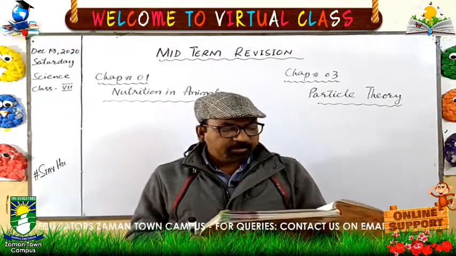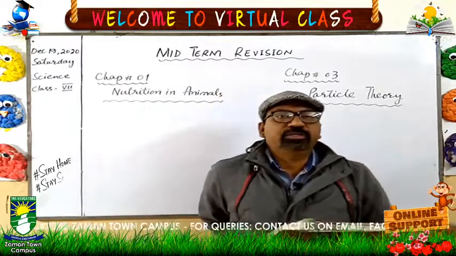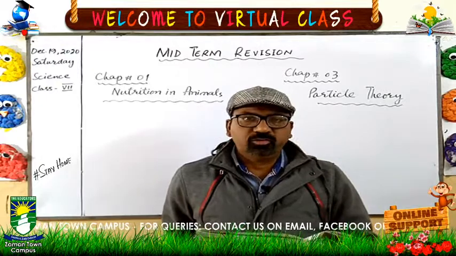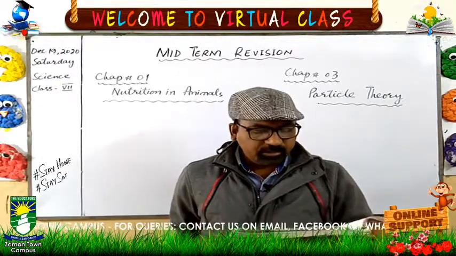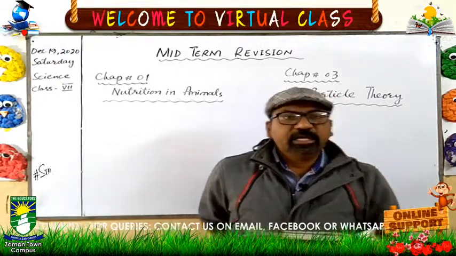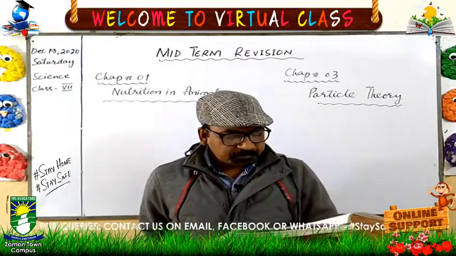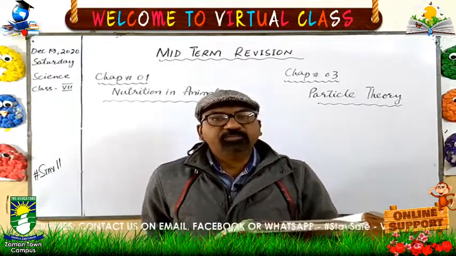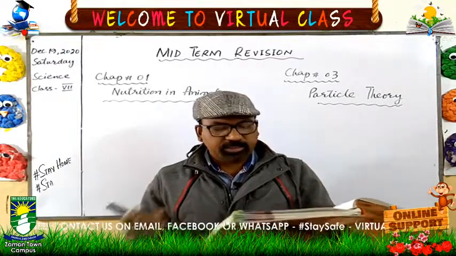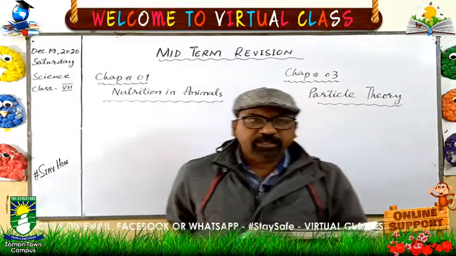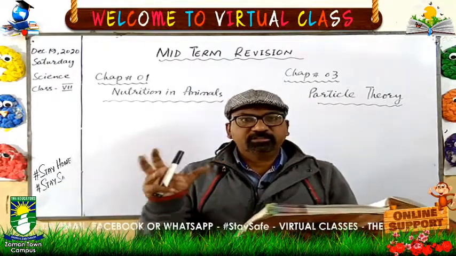Heterotrophic nutrition: plants are autotrophic, but animals are heterotrophic. Heterotrophic nutrition is that they get food from other living organisms. The first term used in your book is holozoic. Holozoic is when the food is taken in the form of solid substances.